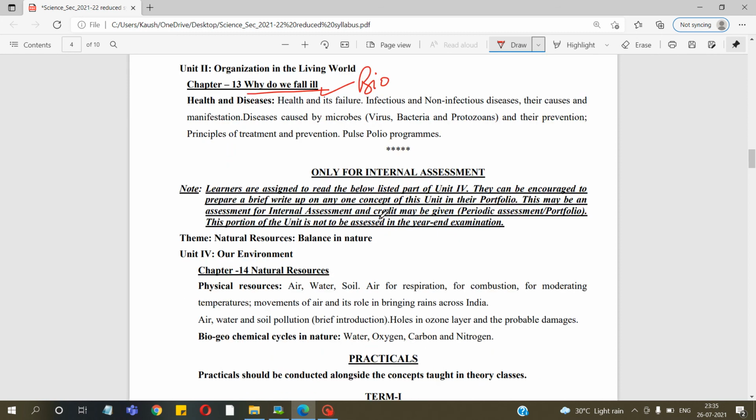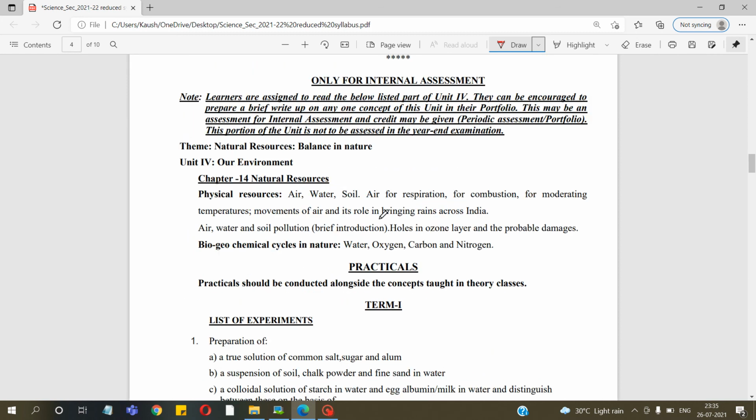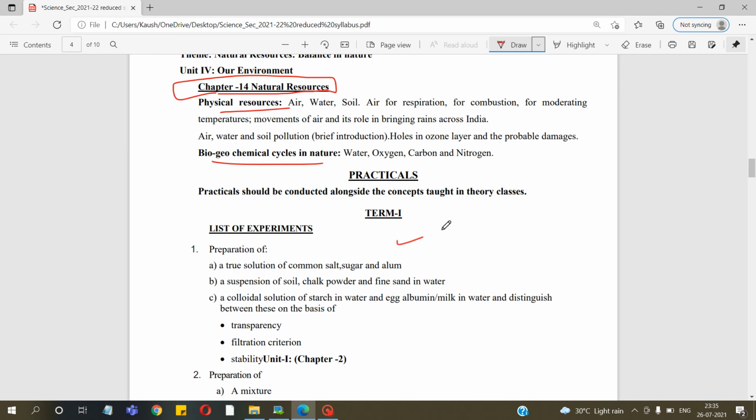And some chapters are there that are only for internal assessment. These are chapter number 14, Natural Resources, and the topics physical resources and biogeochemical cycles in nature. So next we are coming to the list of practicals for term 1 and list of practicals for term 2.